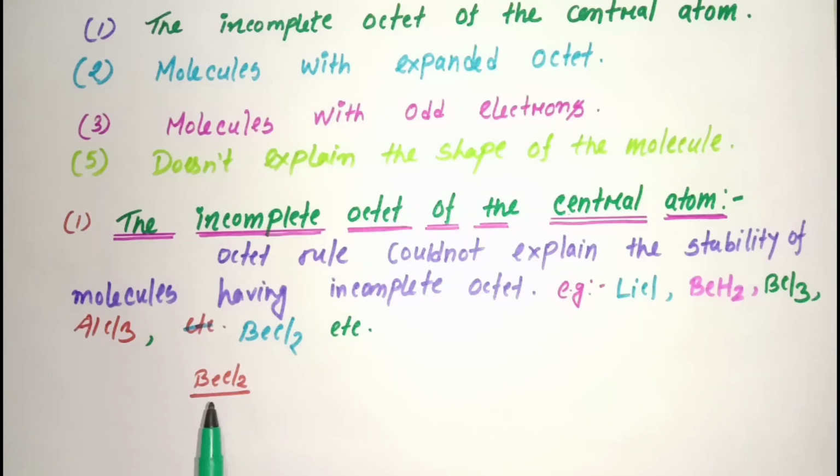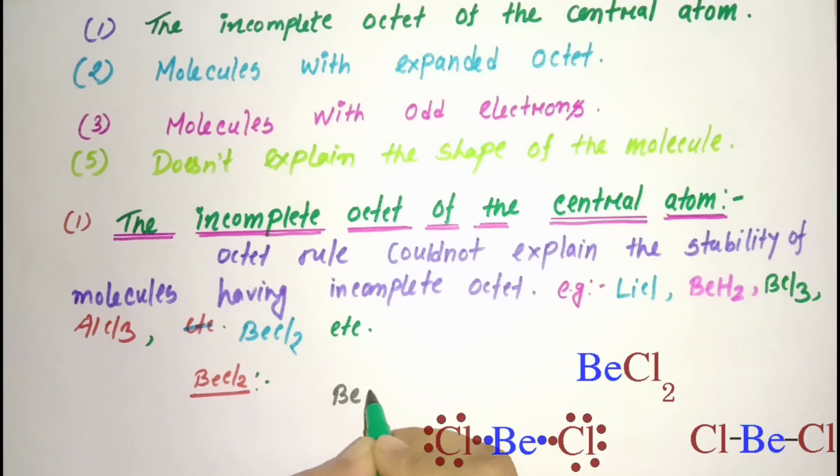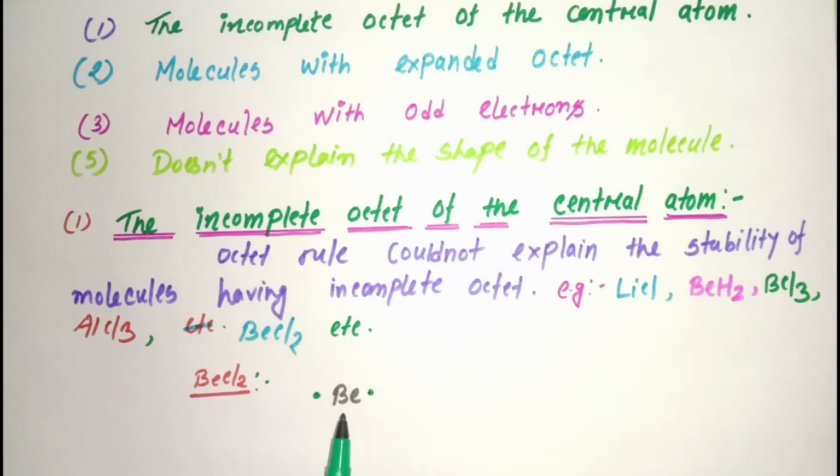See the formation of the beryllium chloride molecule. This is the beryllium atom and I am drawing the Lewis dot structure of beryllium, and it has 2 electrons in its valence shell. And this is the chlorine atom and it has 7 electrons in its valence shell.